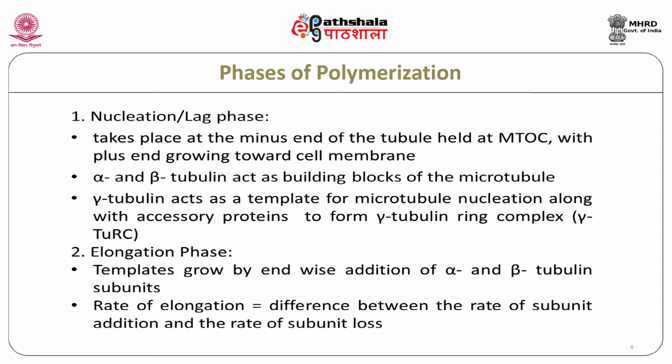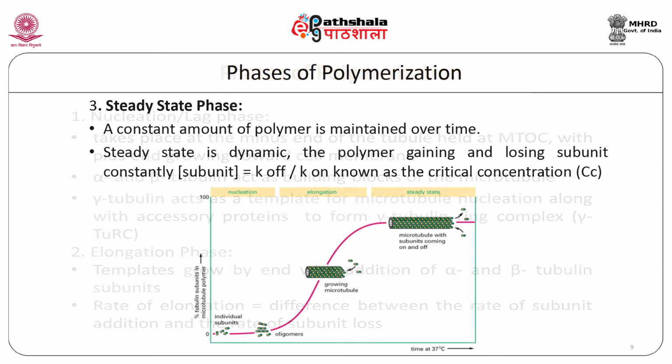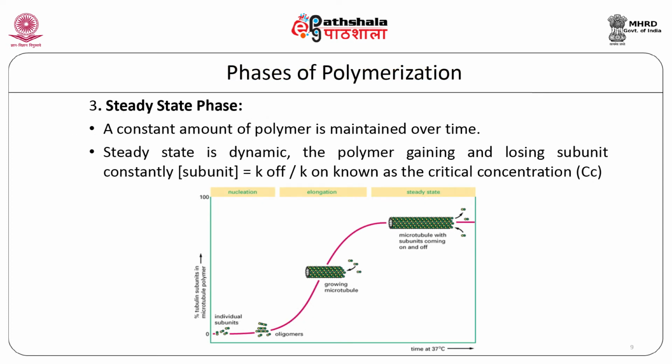Elongation phase. Templates grow by end-wise addition of subunits. The rate of elongation is equal to the difference between the rate of subunit addition and the rate of subunit loss. The steady state phase: a constant amount of polymer is maintained over time. Steady state is dynamic, with the polymer gaining and losing subunits constantly.